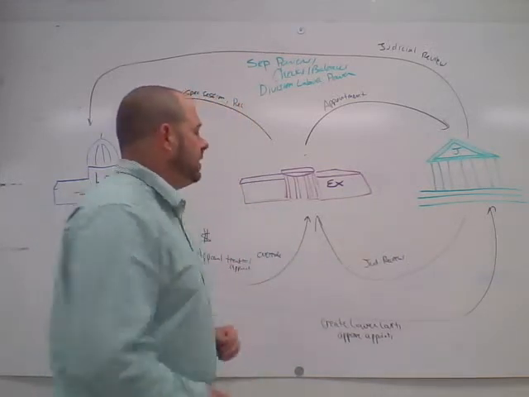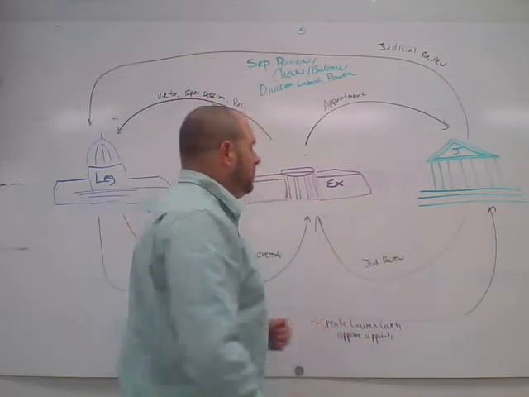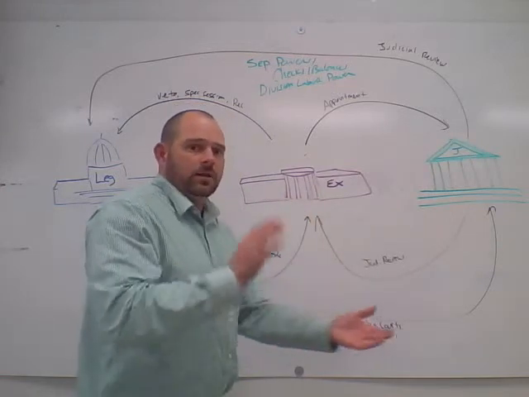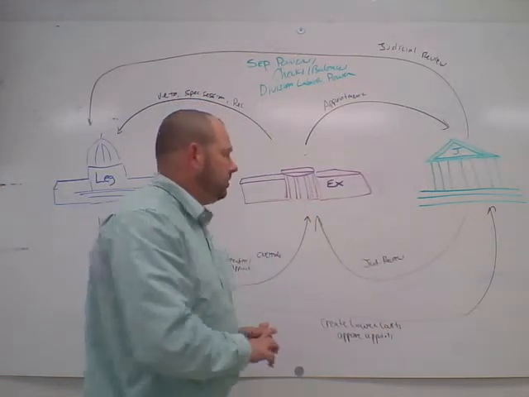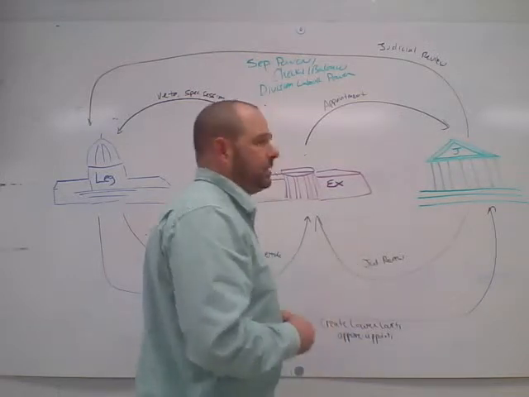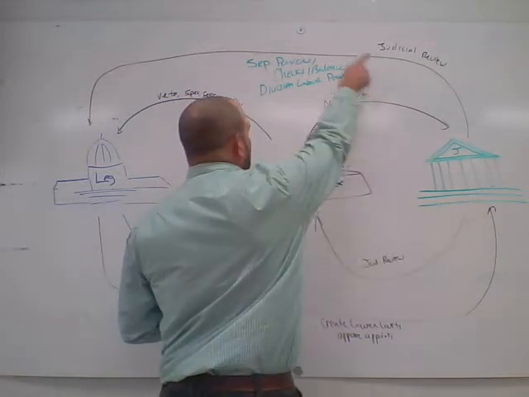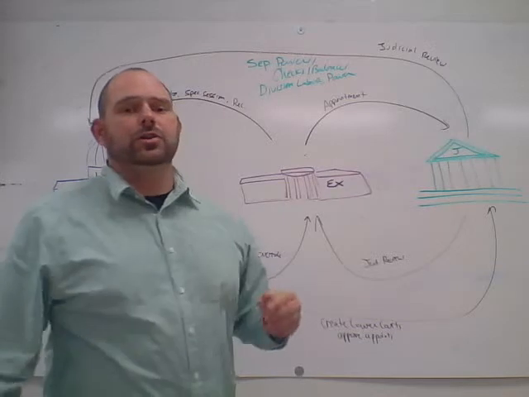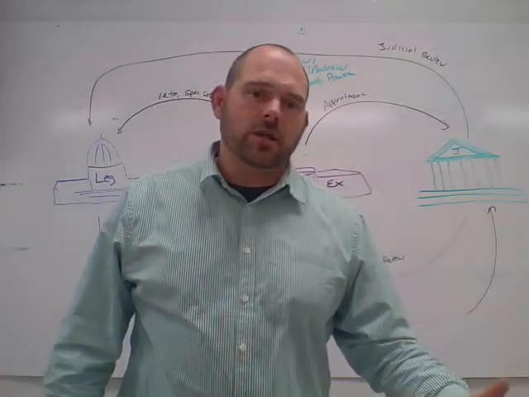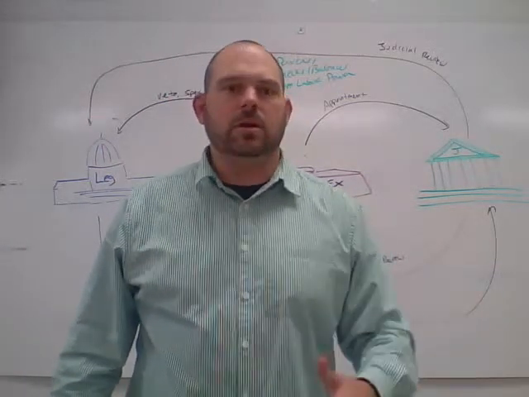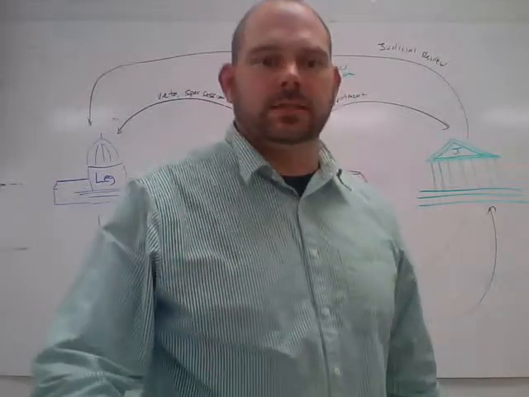The judicial branch can use judicial review to check the president, to check the treaties, make sure they're constitutional, and to check his actions. In addition to that, by using judicial review, the Supreme Court can judge laws or acts of Congress as to whether or not they're constitutional or unconstitutional. That's checks and balances and a separation of powers.